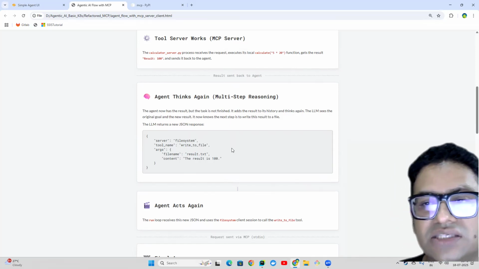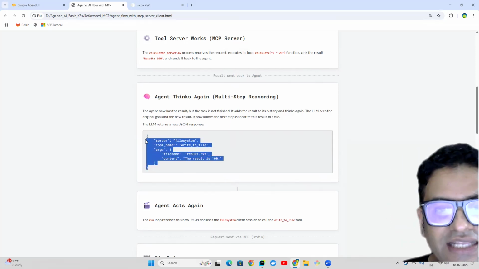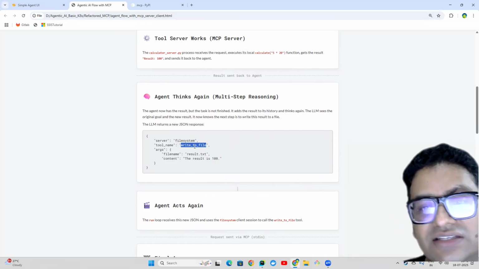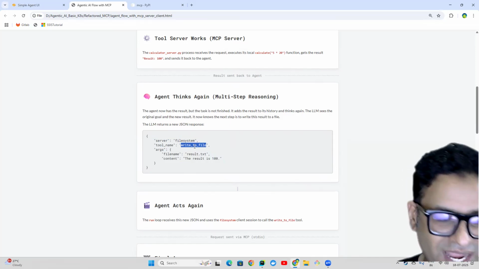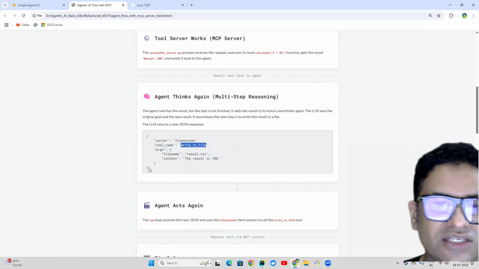What is the next task? Next task is I have to store this data into the file. So now it again sees which tool is to be executed: write to file. Whether this tool is in my internal registry. If it is not, then it is an external one. So that is how it is constructing the server.